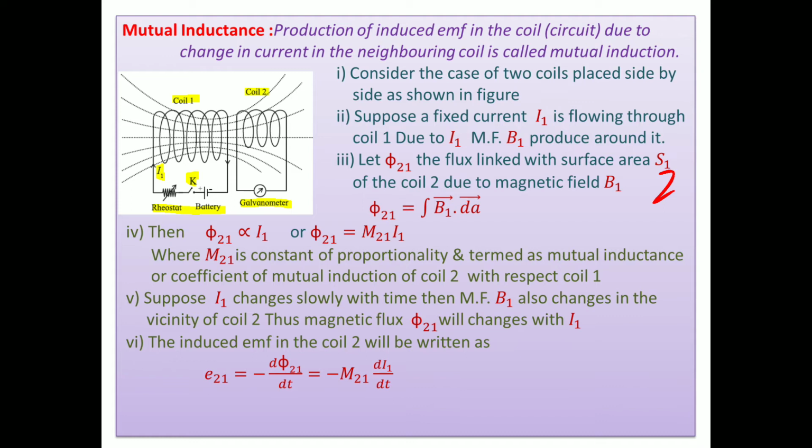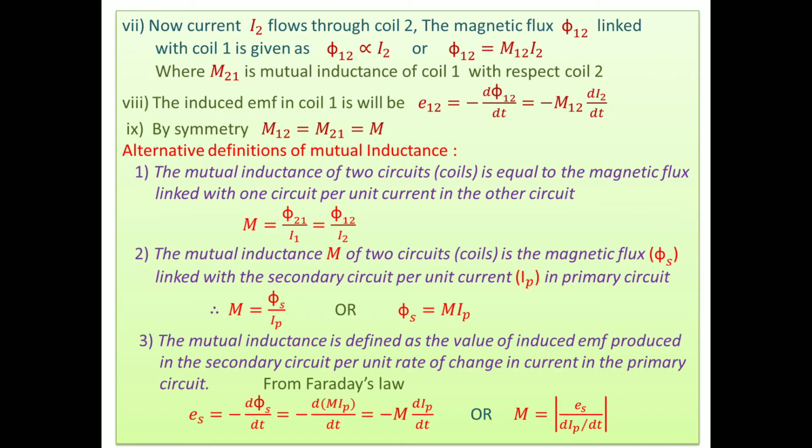Thereafter we go through another thing. Now I2 current flows through the secondary. Note that the reverse thing happens here. With I2 flowing, the flux linked with coil 1, given as Phi12, is directly proportional to I2.